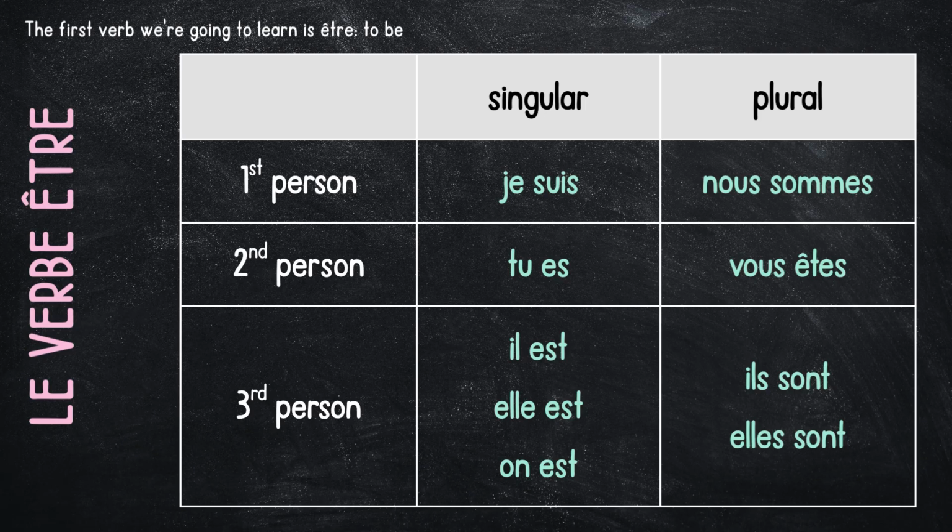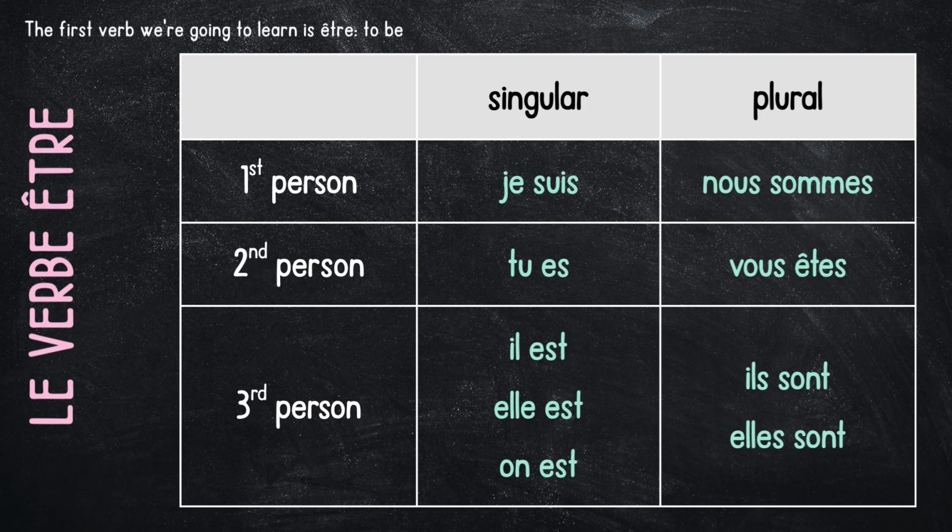So, in French, we have in the singular, je suis, I am, tu es, you are, where that you is singular and informal. Il est, he is. Elle est, she is. On est, one is, or we are, if you're speaking very commonly, kind of slangy.